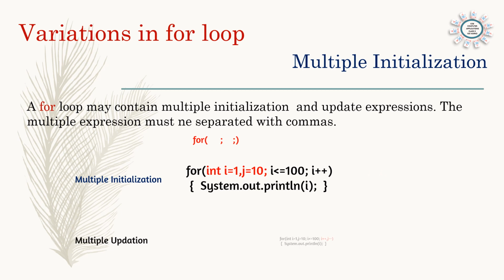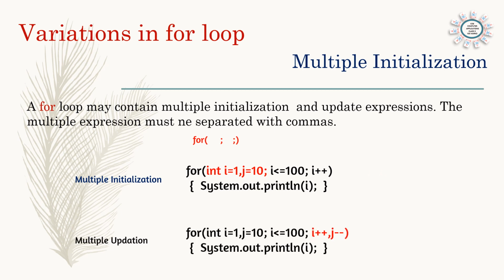And now multiple updation. Here in the end we can see more than one updation: i++ and j--. i is increasing and j is decreasing. So more than one updating part is here. Like this, multiple initialization and multiple updation can be there in a for loop.